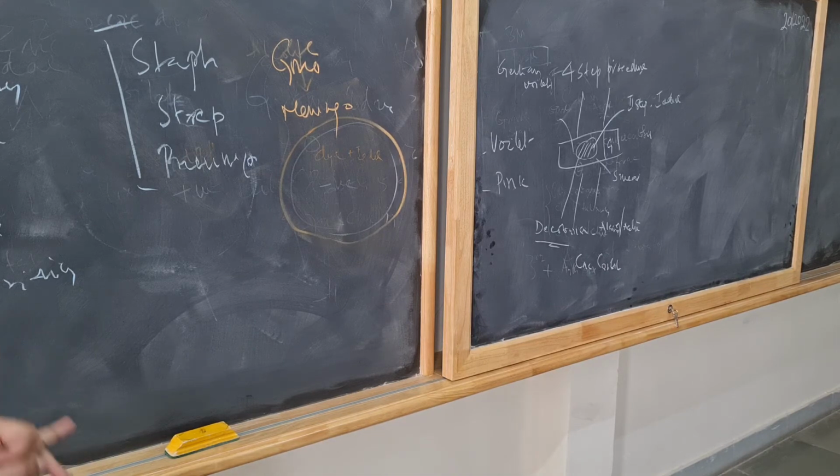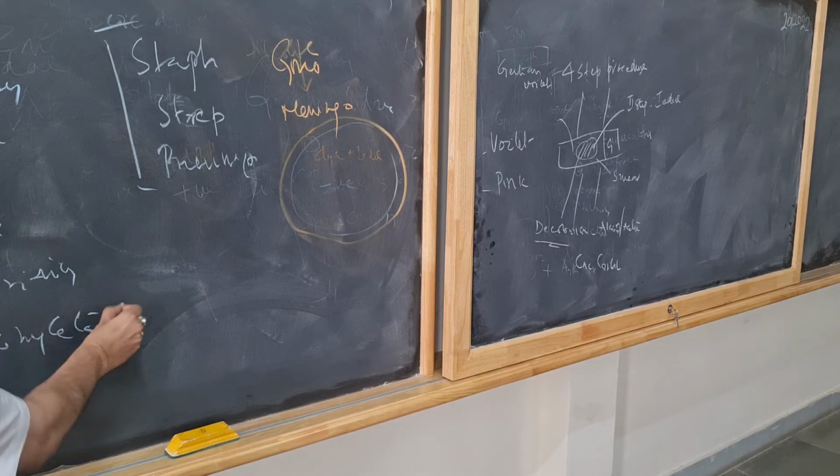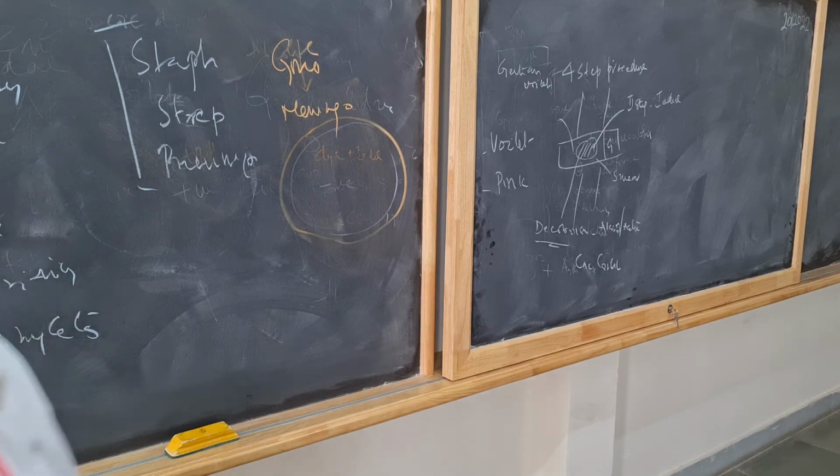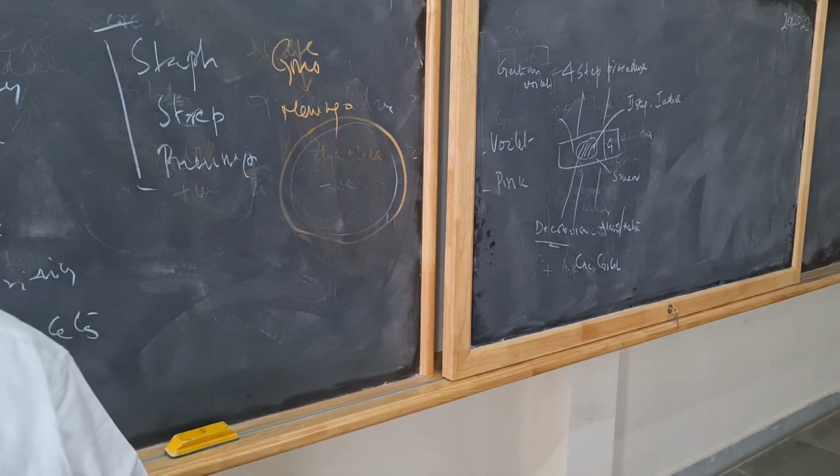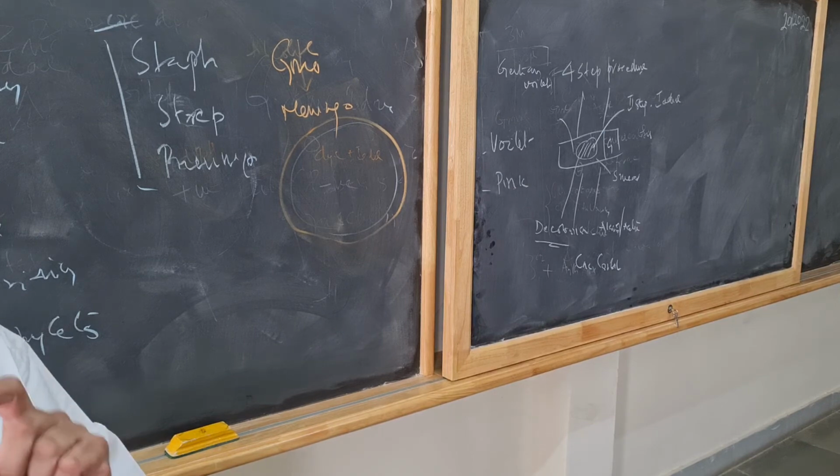Gram positive bacilli are Corynebacterium, lactobacilli, Listeria, anthrax and Clostridium. So the rest are all gram negative. And one more you can add is actinomycetes. You maintain a separate notebook for microbiology.